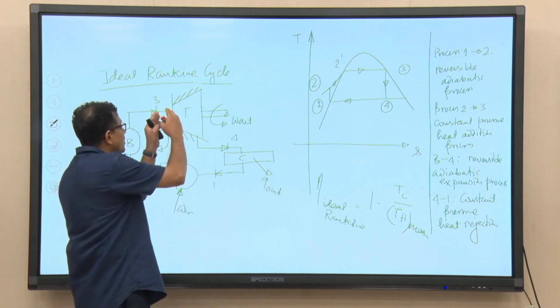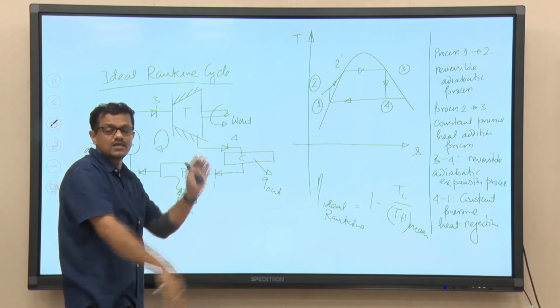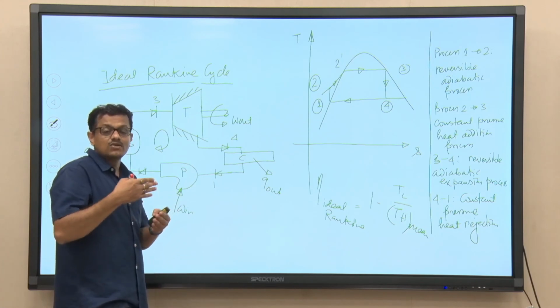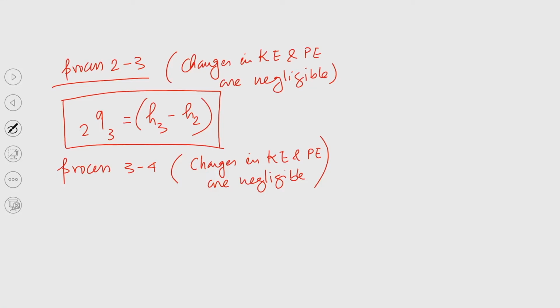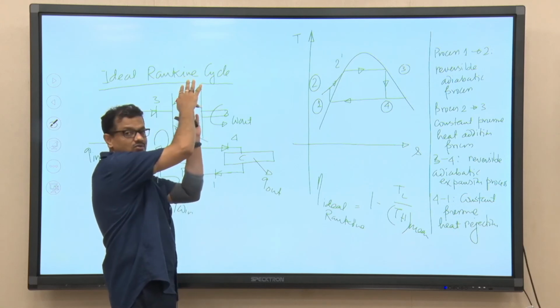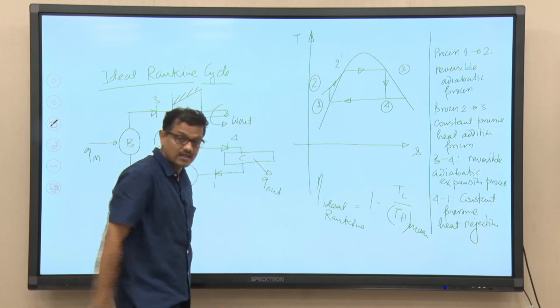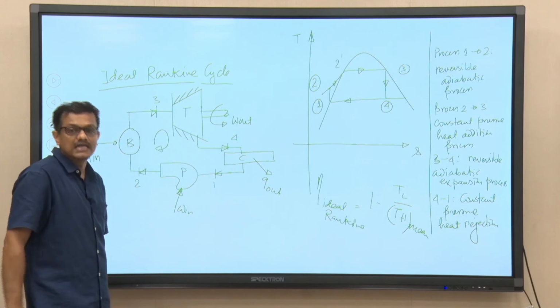So, the steam while flowing through the turbine does work on the moving component of the turbine, but during expansion we are ignoring the changes in kinetic and potential energies. If I apply this, what can we write? You can see there is no heat interaction. If we consider the control volume, there is no heat loss. It is a reversible adiabatic process, so Q will be equal to 0. There is no heat interaction, rather we are getting work output. So, the turbine is a work interacting device, not a heat interacting device.